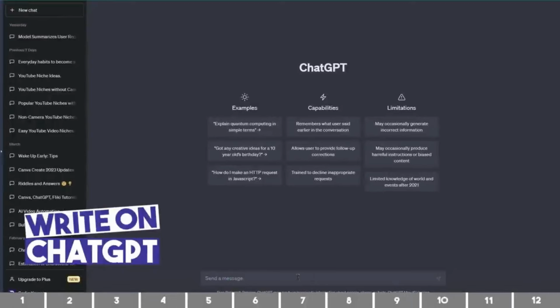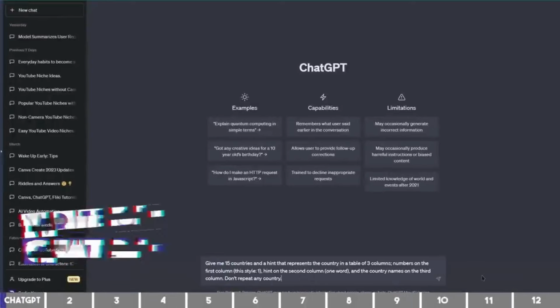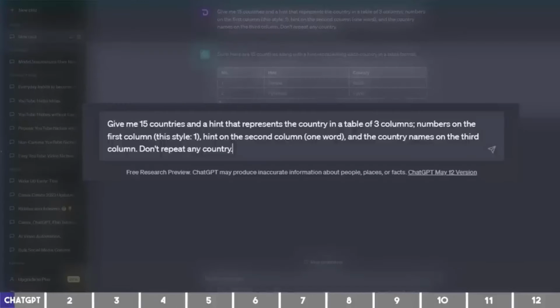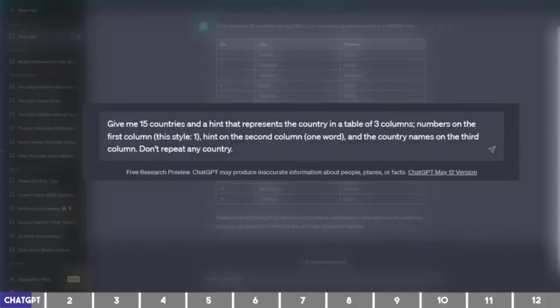So, let's get started. Open ChatGPT and give it this prompt. I asked it to give me 15 different countries in a table and a hint that suggests what they are famous for without mentioning any country twice.